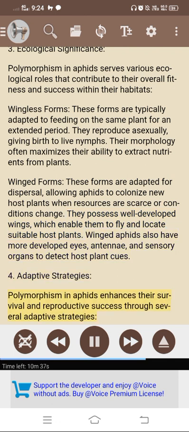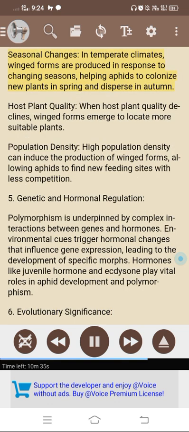4. Adaptive strategies. Polymorphism in aphids enhances their survival and reproductive success through several adaptive strategies. Seasonal changes. In temperate climates, winged forms are produced in response to changing seasons, helping aphids to colonize new plants in spring and disperse in autumn. Host plant quality. When host plant quality declines, winged forms emerge to locate more suitable plants. Population density. High population density can induce the production of winged forms, allowing aphids to find new feeding sites with less competition.